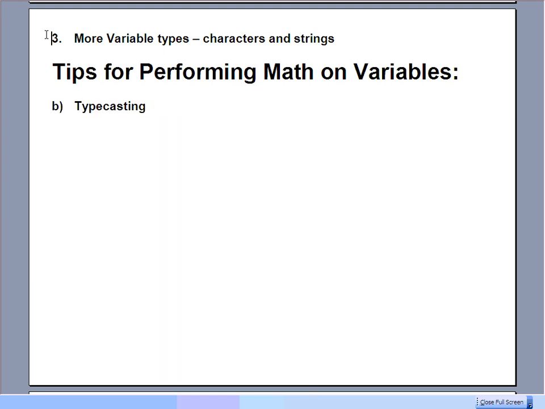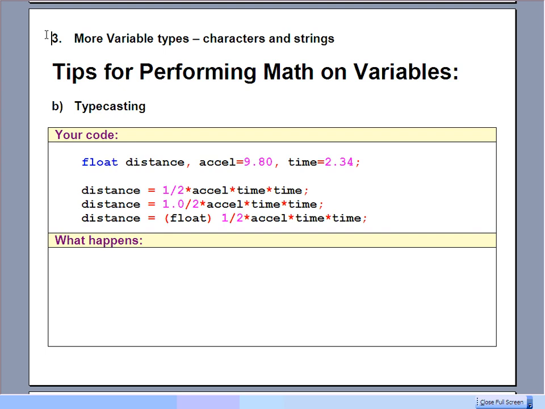Next issue, just typecasting. I've got a couple of lines of code here, and maybe this is some physics. We're trying to figure out some distance using a physics formula, 1/2 at squared. So I've kind of declared my variables, distance, acceleration, and time, and even actually put in some initial values for the acceleration and the time. And then these three various lines here are going to do different things.